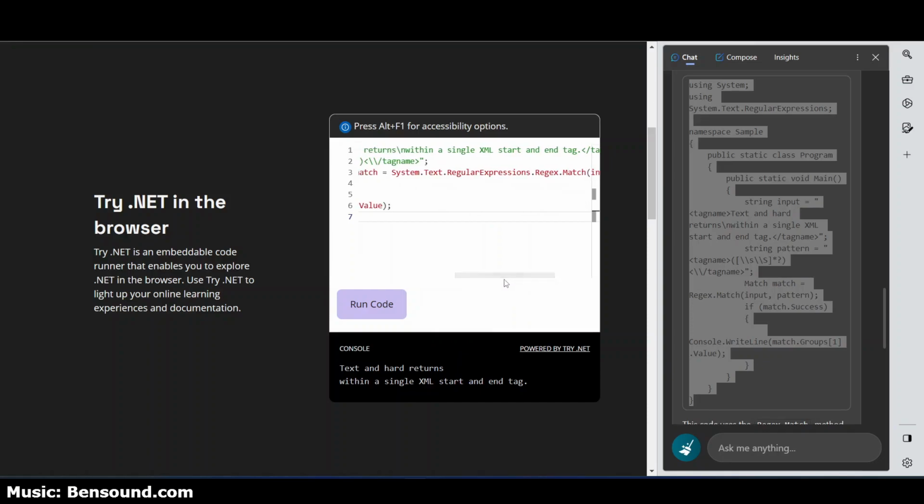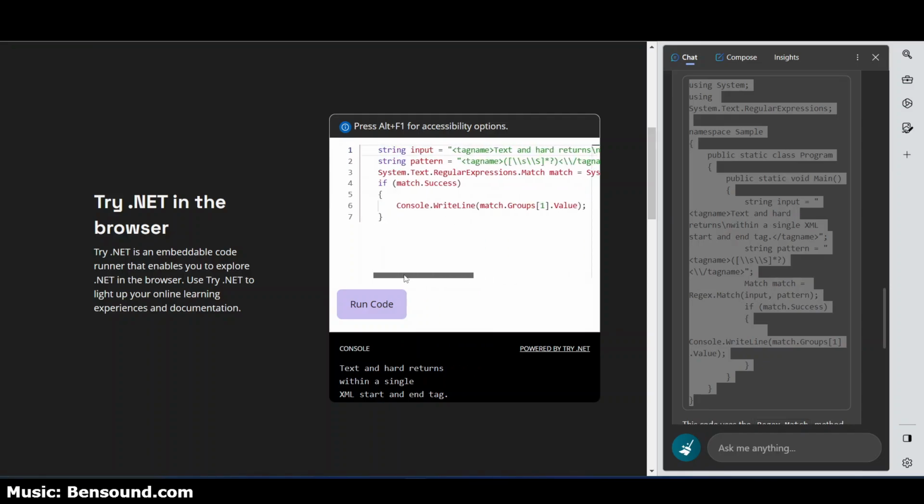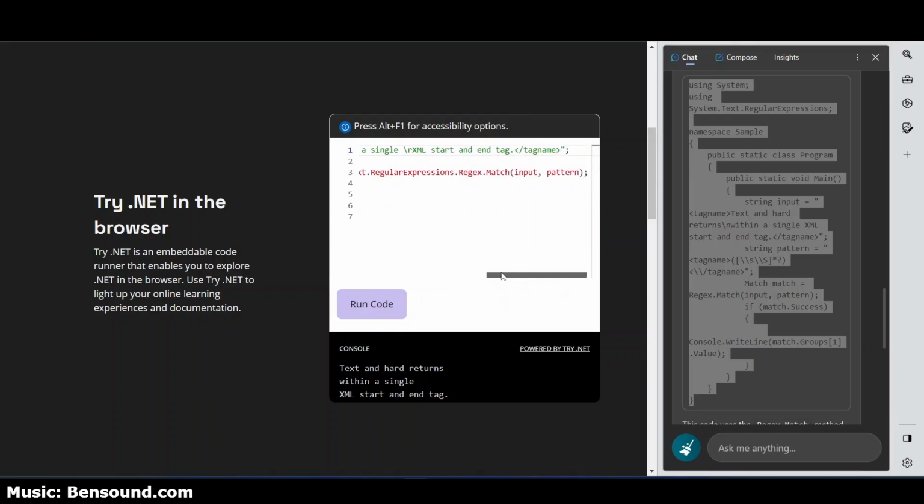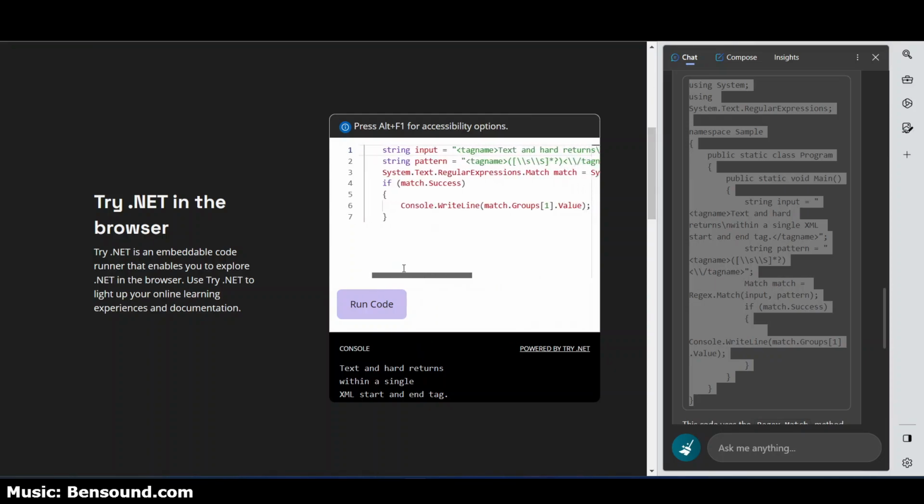Nothing wrong about that. Let's do this and do a \r for a carriage return. And yep, boom. Okay. So I think we've got a good regular expression that will work with this C#, which I can use now for another solution that I'm building.